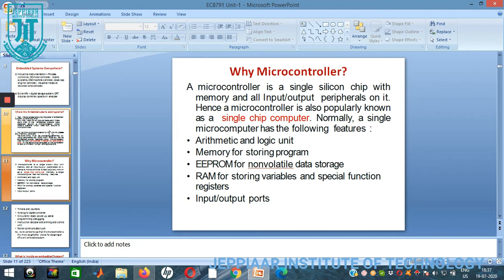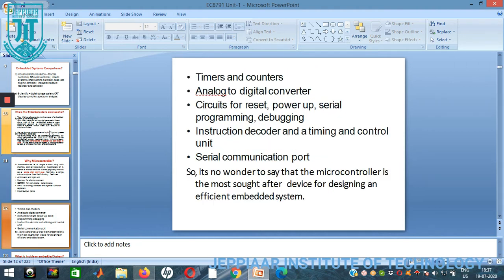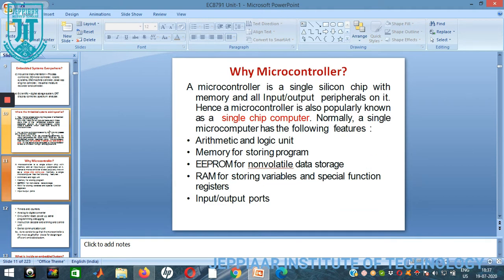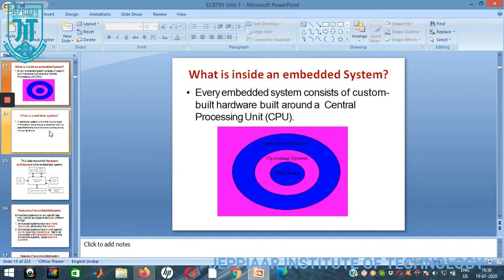In embedded systems, we mainly use the microcontroller with the following features: arithmetic and logic unit, memory for storing programs, EEPROM or non-volatile memory for data storage, RAM for storing variables and special function registers, input-output ports, timers, analog to digital converter, that is ADC, instruction decoder and timing control unit, and serial port communication. Under these features, we are going to execute the microcontroller together.